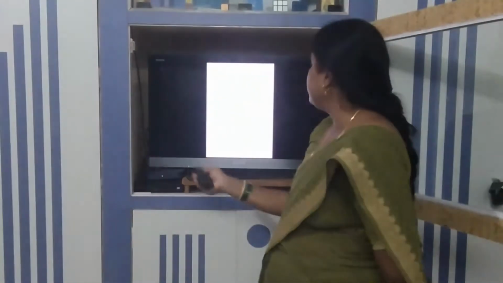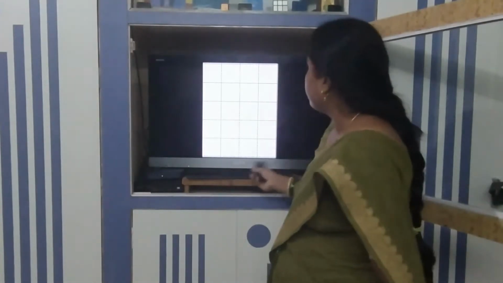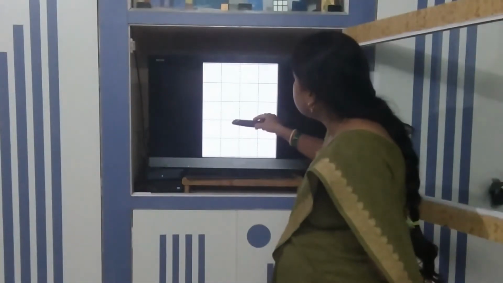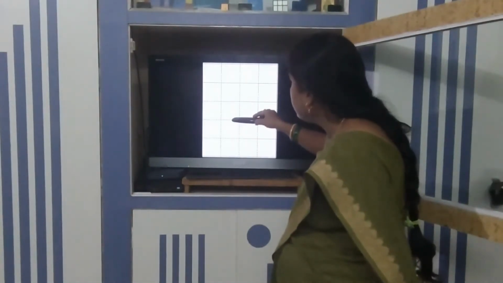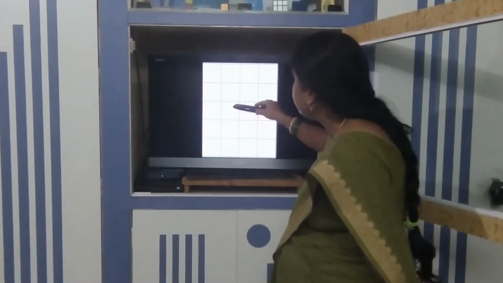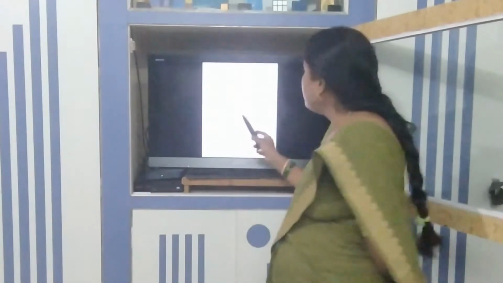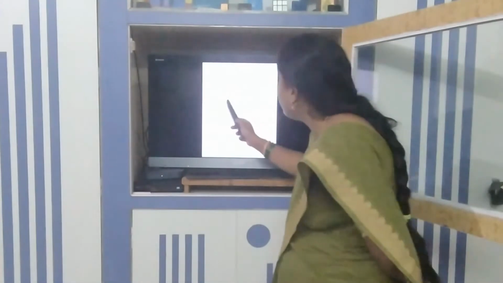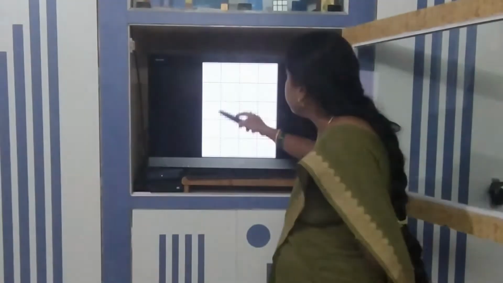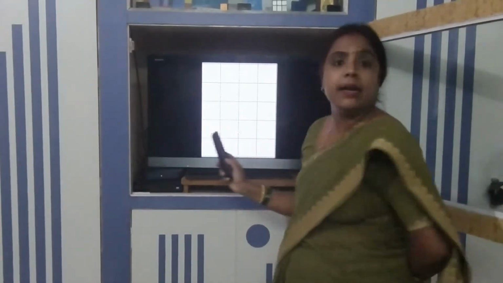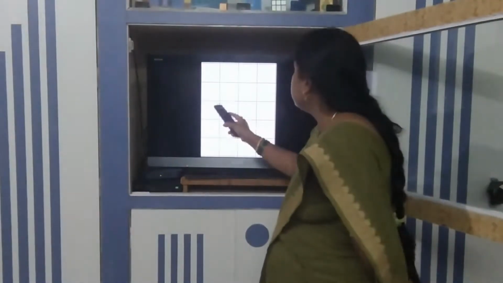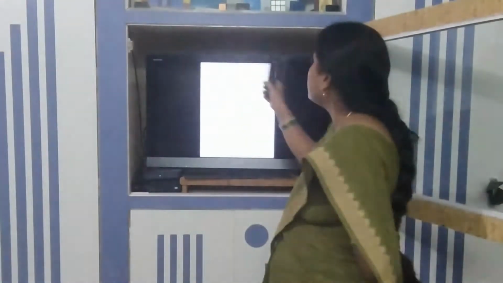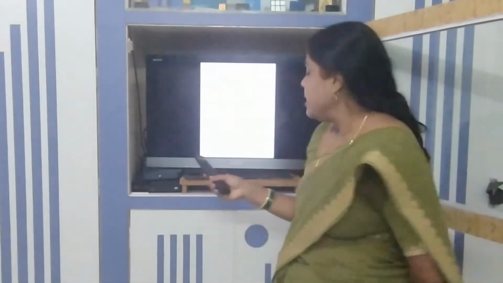Moving to the next one, see this block, this is the same picture. If you see this line, there are 1, 2, 3, 4, 5, 6, 7, 8, 9 and 10. So this 1 centimeter square block is divided into 10 small squares. This side is 10 and this side also 10. So total are 100. Got it? Inside this, the small one is called a millimeter block. So this is all about your graph paper. Now we are moving to the